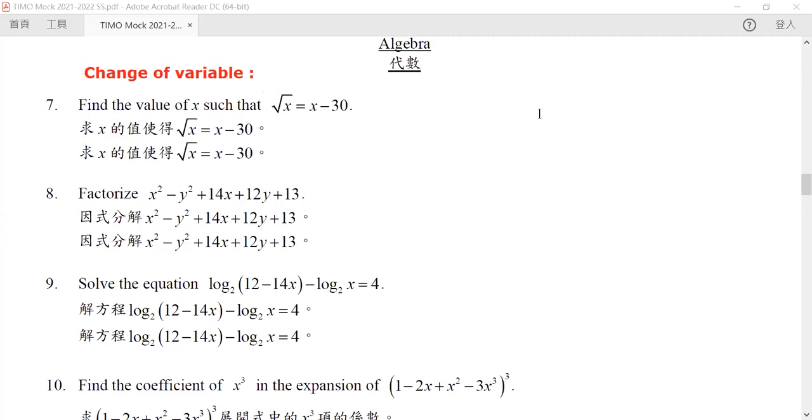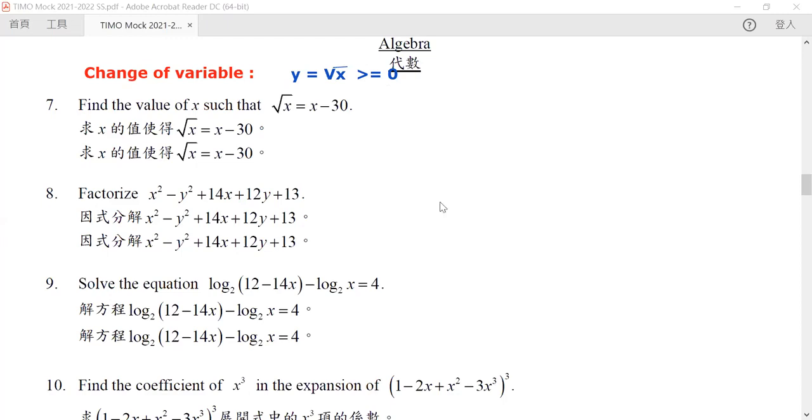Let us say that the root of x is called y. Now, notice one thing. Since y is equal to the root of x, this automatically is greater than or equal to 0. So y must be greater than or equal to 0. This is very important, and later on we will see why.